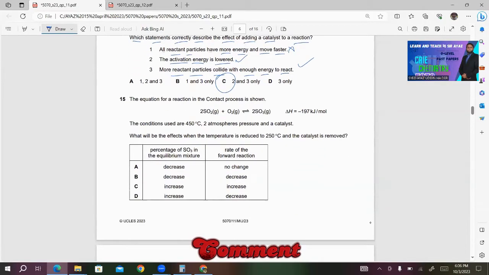Number 15, the equation for a reaction in the contact process is shown. 2SO2 plus O2 gives 2SO3. Delta H is minus 197. The conditions used are 450 degrees centigrade, 2 atmospheric pressure, and catalyst. What will be the effects when the temperature is reduced to 250 degrees centigrade and the catalyst is removed?